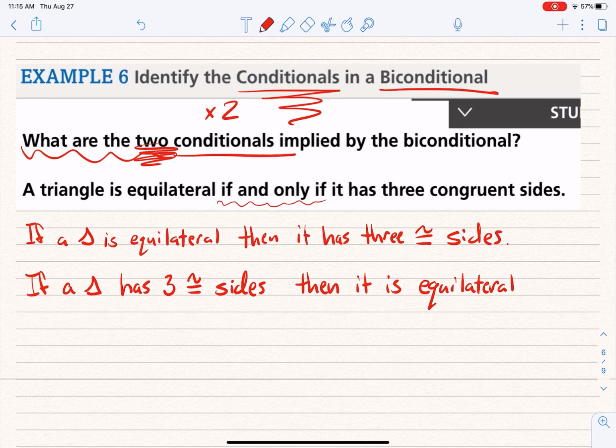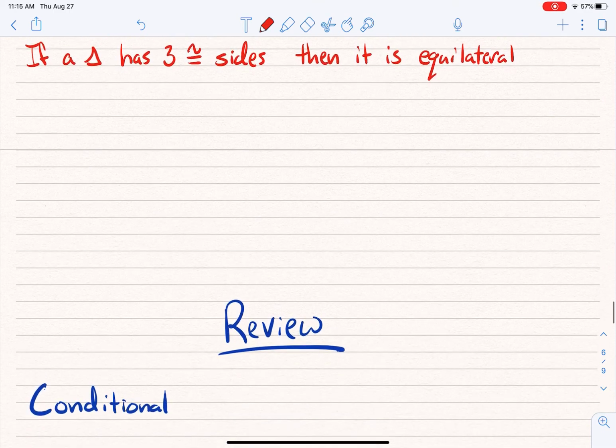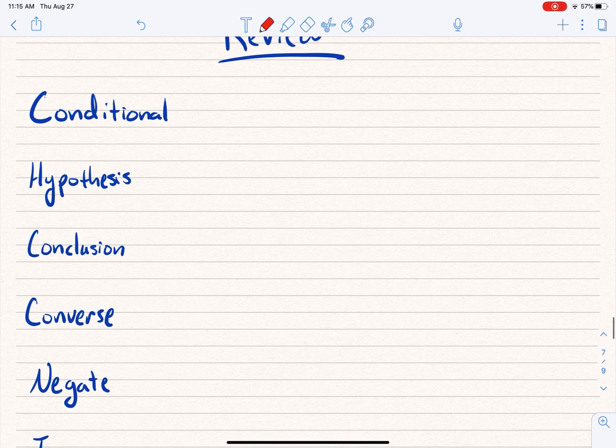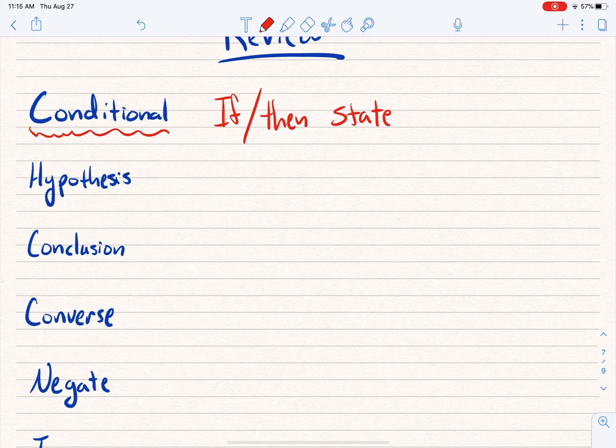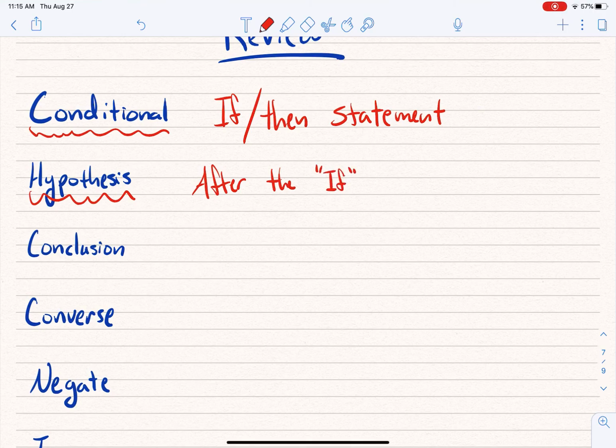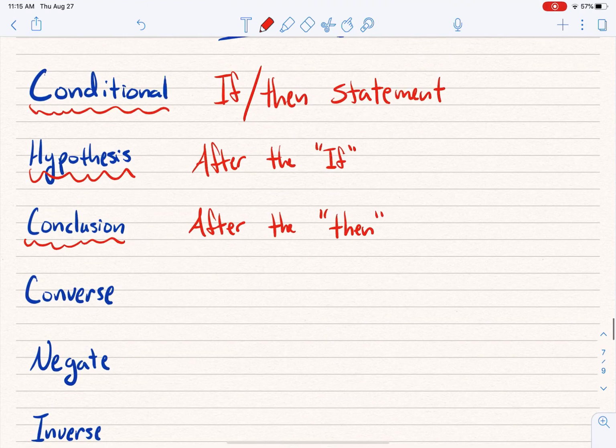Okay? All right. So now, super fast review. What in the world is a conditional? Well, it is an if-then statement. Okay? We got to know that. What is the hypothesis? Well, the hypothesis is after the if, and it's before the then. What's the conclusion? Well, that's everything after the then.